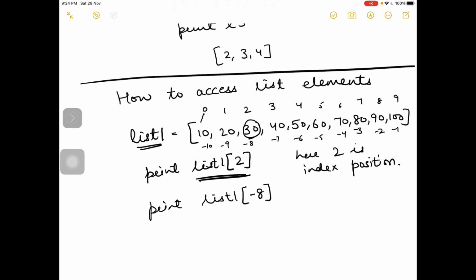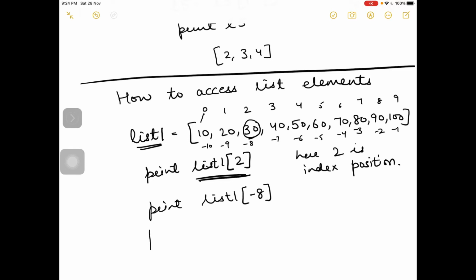So a negative index is always from right to left, and a positive index is always from left to right. So you can access items of any list using index positions.